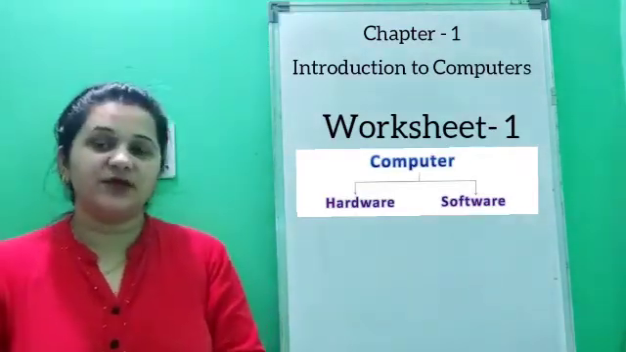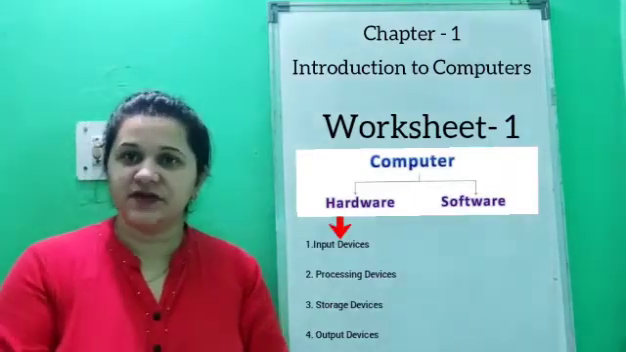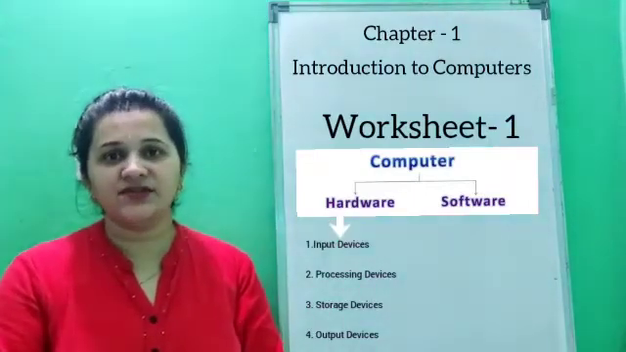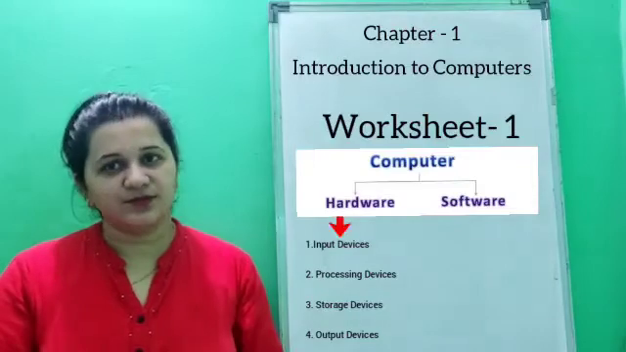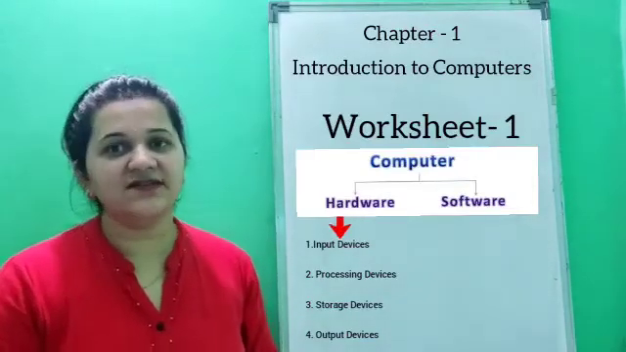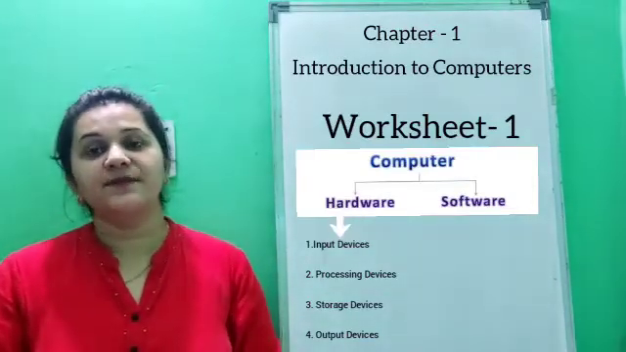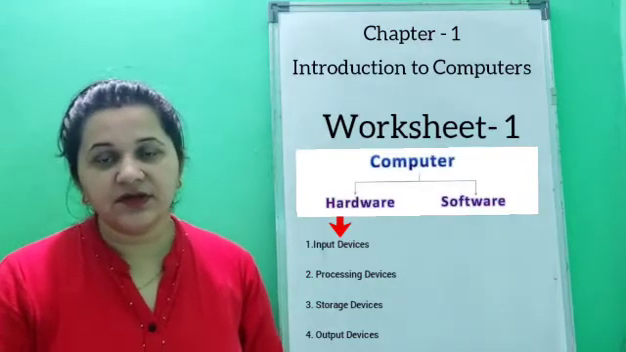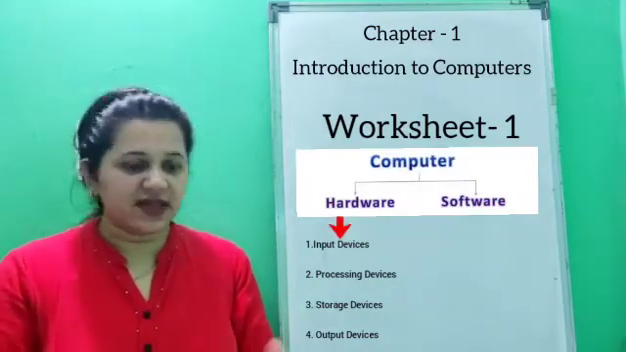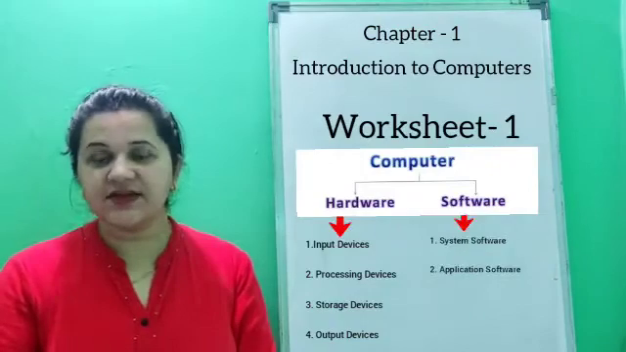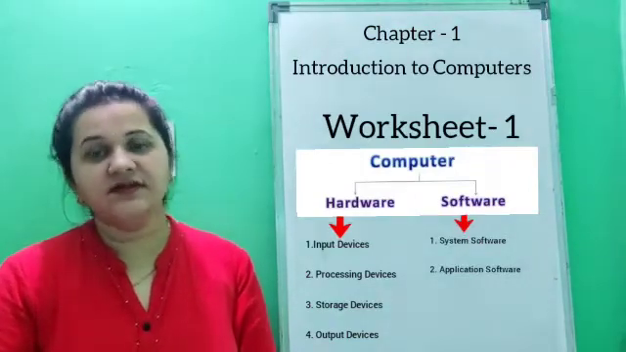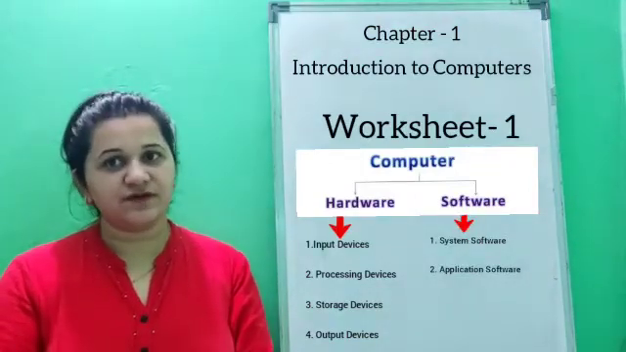Next, we have studied that hardware is divided into 4 parts: input devices, output devices, processing devices and storage devices. Also, we have studied the examples of those devices. Next, we have studied about the software. There are 2 types of software, system software and application software.